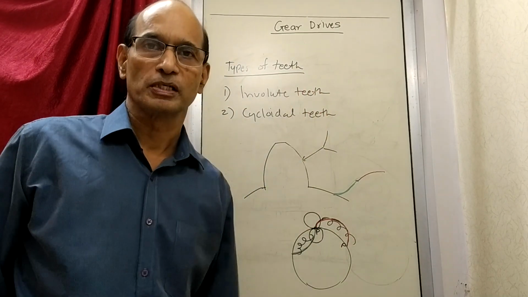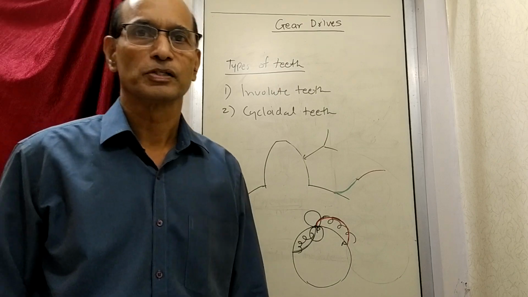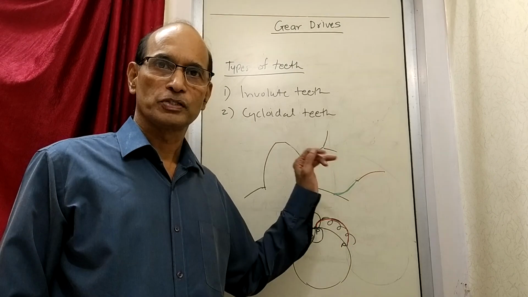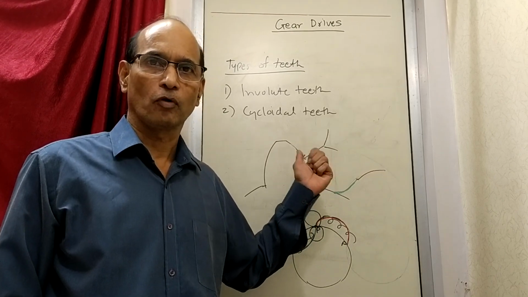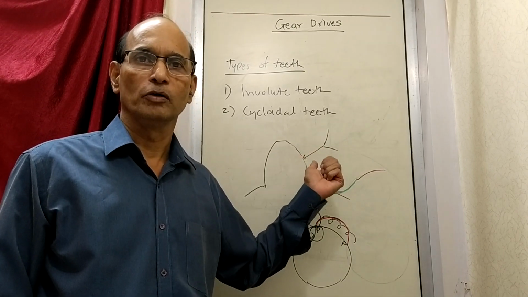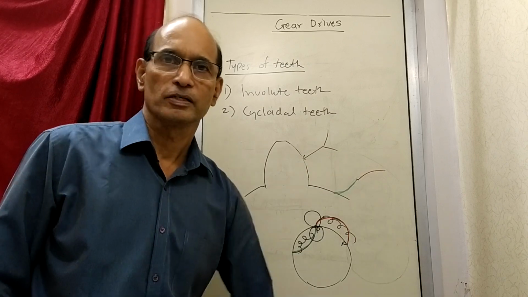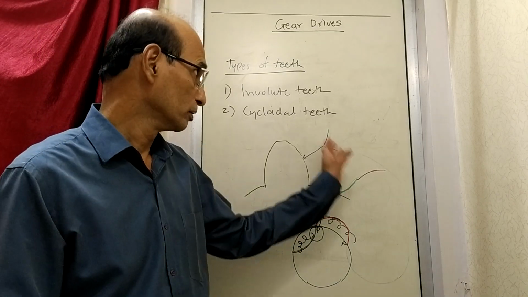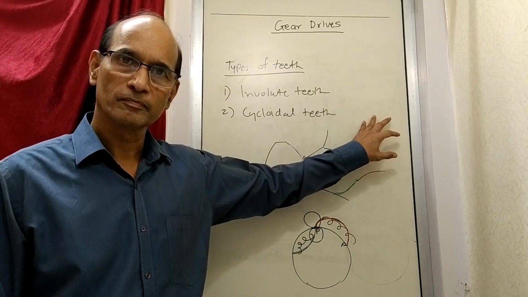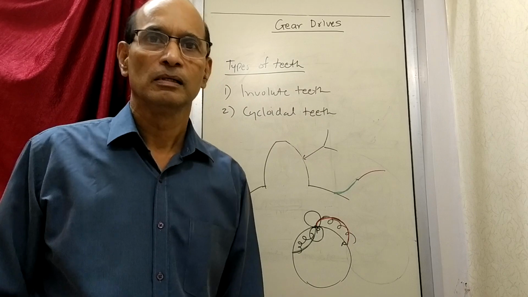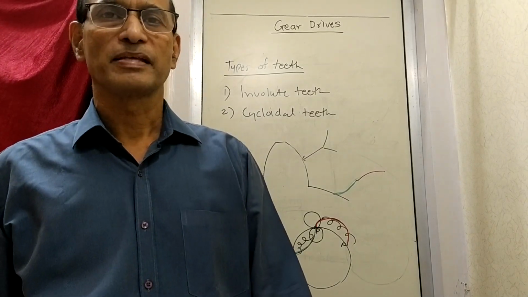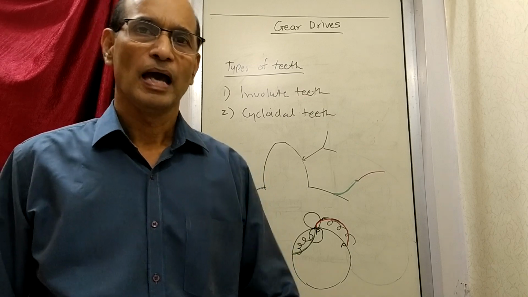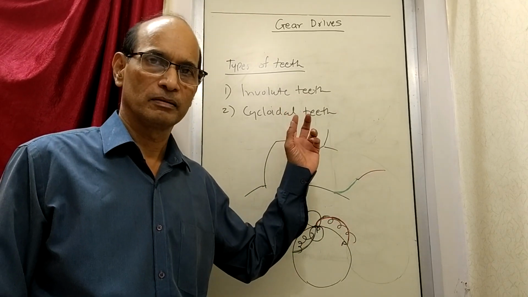Pressure angle is constant throughout the point of contact in case of involute profile tooth. In case of involute tooth, pressure angle is constant. On the cycloid side, now we have to write down pressure angle is maximum. Pressure angle is maximum at the start of contact.